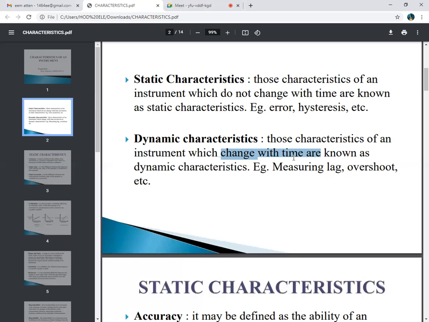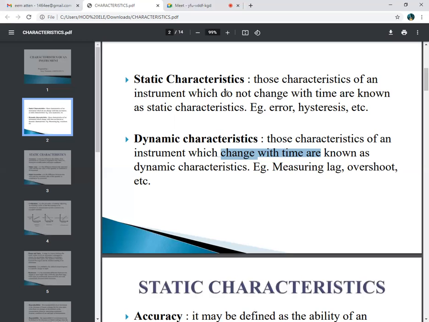That means whenever the time period changes, the value of our measurement also changes with respect to that time. Therefore, these are called dynamic: changing time, changing characteristics. Examples are measuring lag and overshoot, etc.